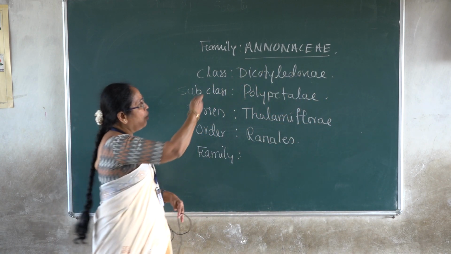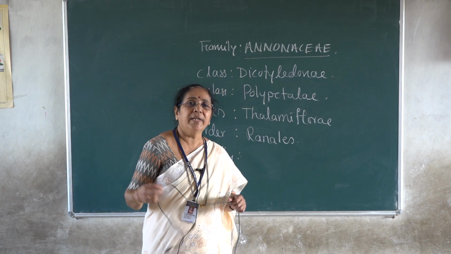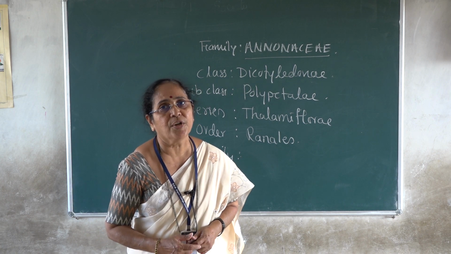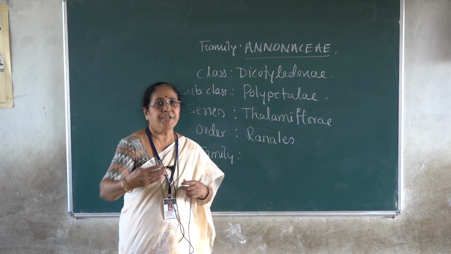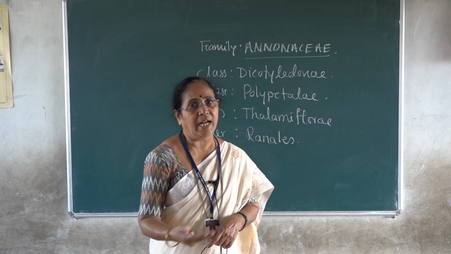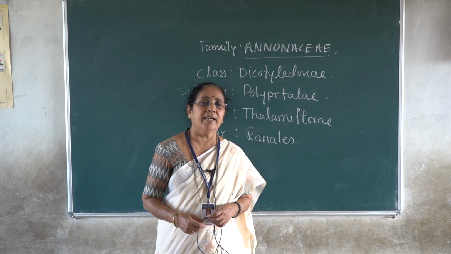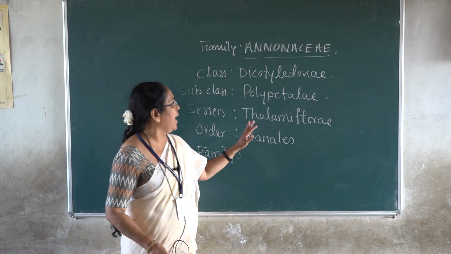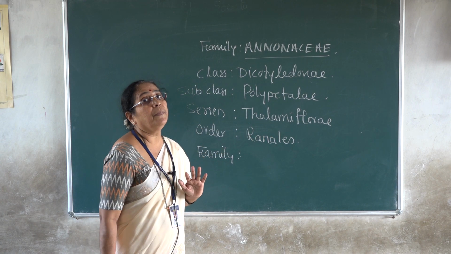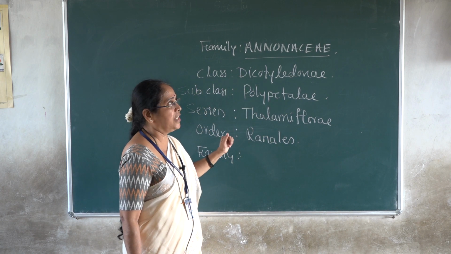Okay, this is the order of classification. You are going to study all these different types of classification in the taxonomy part, in a separate unit, so I am not going to deal with the classification in detail now. I will directly start with the family and its characters and examples. This is the actual classification for family Annonaceae. Now, with respect to the characters, what are the reasons for this classification?